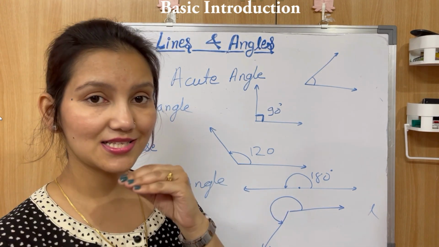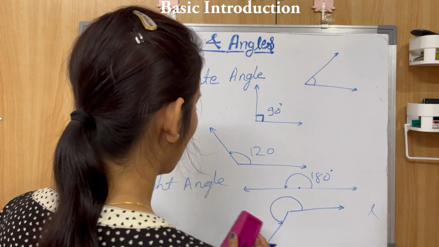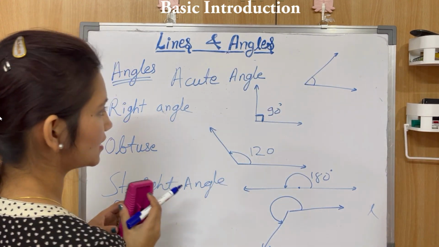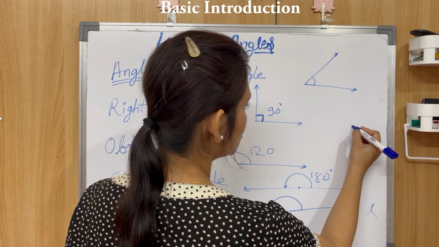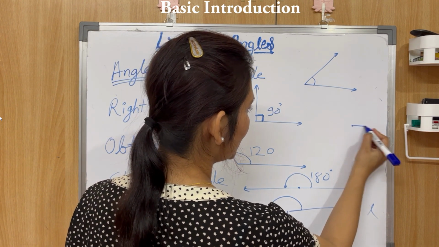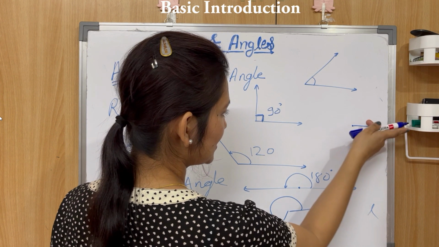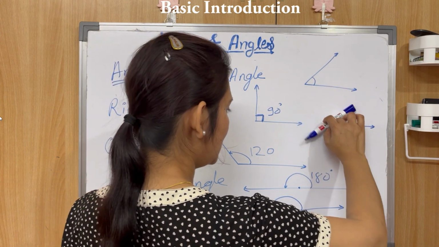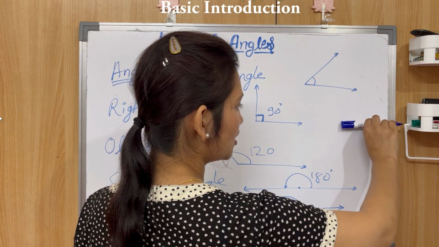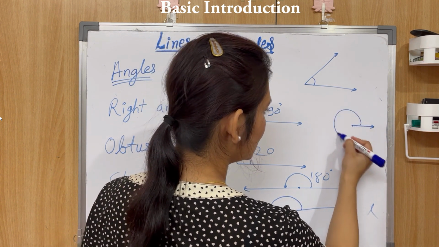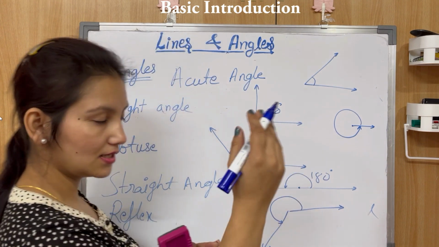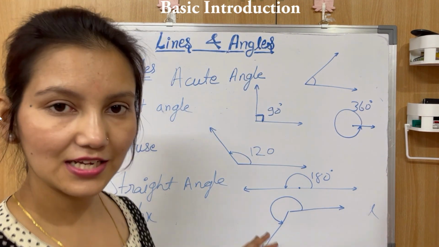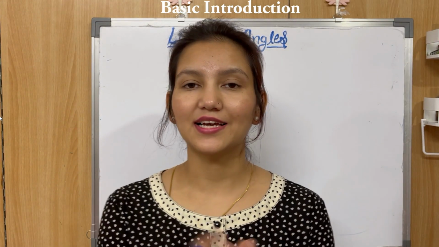How can you show a 360 degree angle? When it completes a circle, the whole circle. If I start from here, one arm is here and then the second arm rotates completely and overlaps the initial arm. So when it forms a full circle, this angle is a 360 degree angle. Clear?